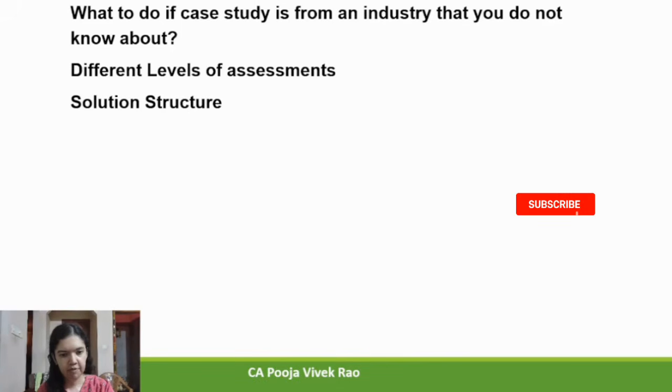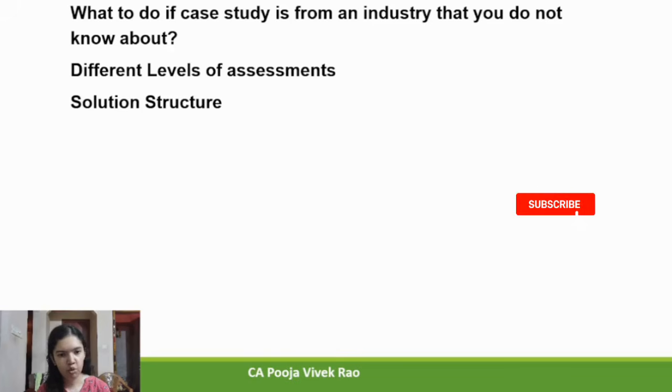So step number 1, calculations. Start by identifying and performing all the required calculations accurately. Step number 2, compare with the recognized benchmark. When you are evaluating the performance, compare it with the past performance or industry benchmarks and best standards. This will help you to judge whether the company is performing well or needs improvement.